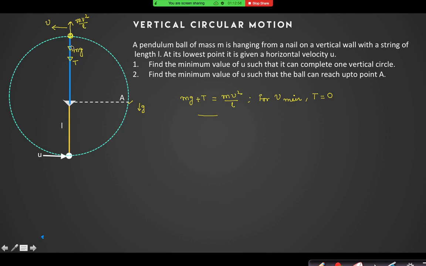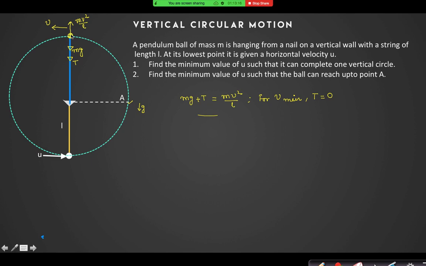Understood? But v is never 0 at this point, if it is a string. But if it were a massless rod, then this rod can also exert a force upward, yes or no? Yes, sir.